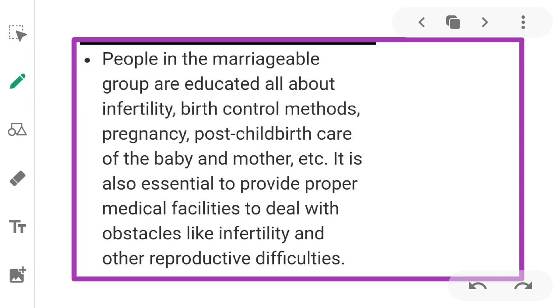So educating people, especially fertile couples and those in the marriageable age group, about available birth control options, care of pregnant mothers, postnatal care of the mother and child, importance of breastfeeding, equal opportunities for the male and the female child, etc., would address the importance of bringing up socially conscious, healthy families.